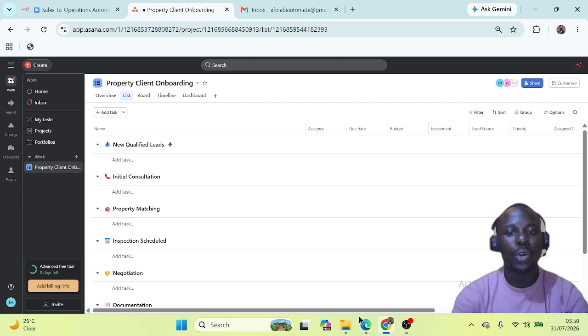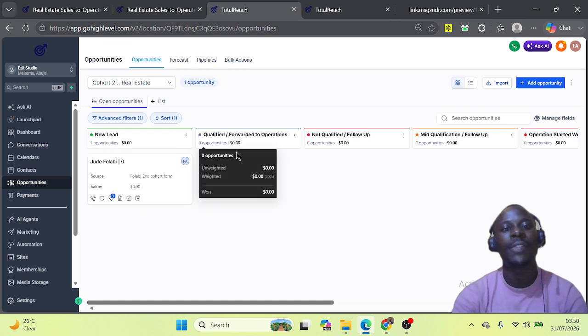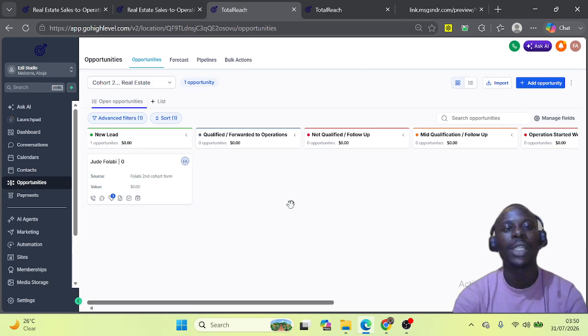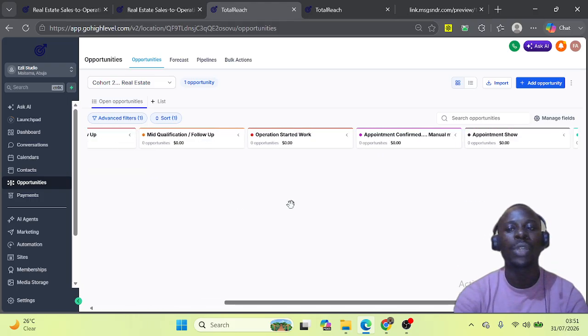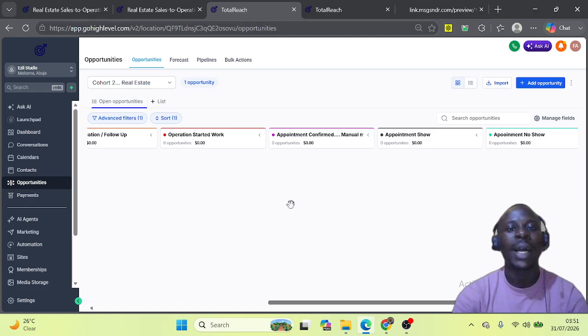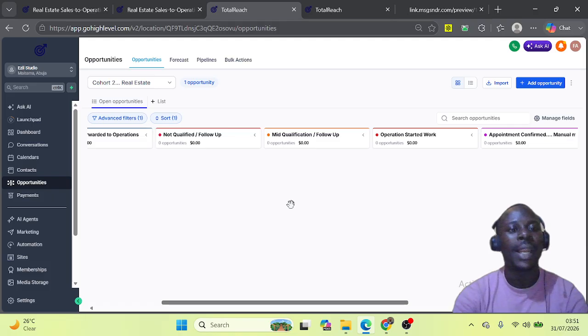So, communicating together, what I'll be showing first is what I have in Go High Level. The first thing I have is my pipeline, which will show us how our leads are moving from the inception right to the closure of their time in our Go High Level.